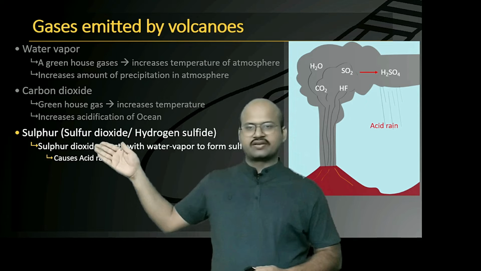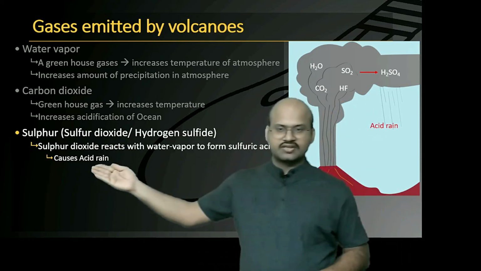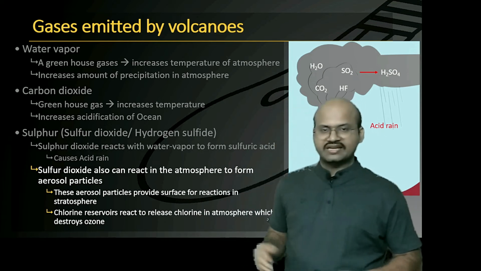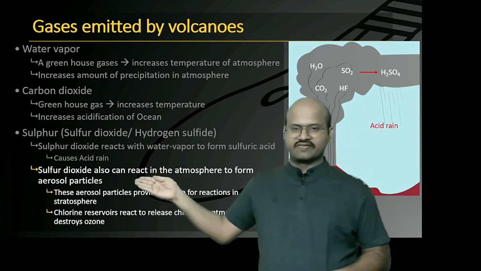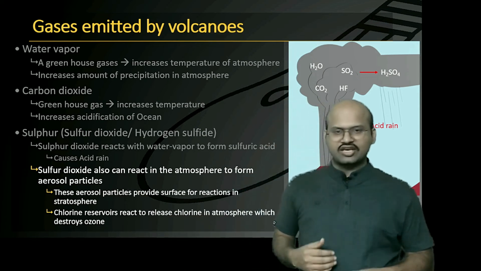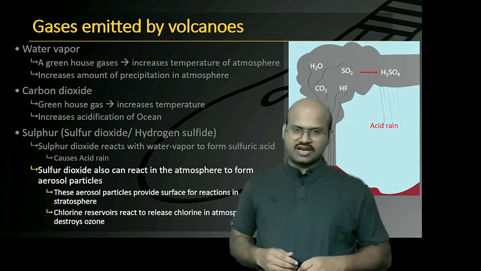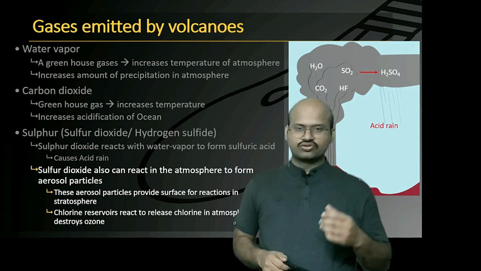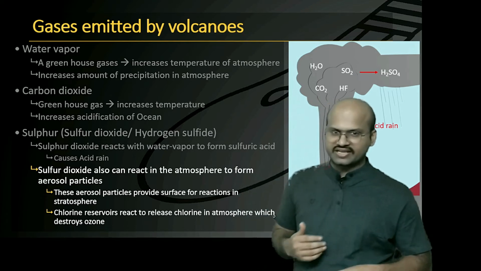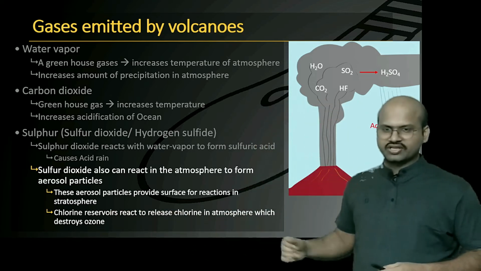Sulfur dioxide reacts with water vapor to form sulfuric acid and it causes acid rain. Sulfur dioxide can reach the stratosphere or even higher levels and it forms aerosol particles through various reactions. These aerosol particles help in the formation of stratospheric clouds which lead to ozone holes. Moreover, they provide a layer over which certain reactions occur which release the chlorine that destroys ozone in the stratosphere.